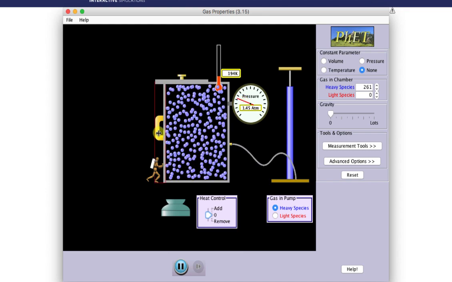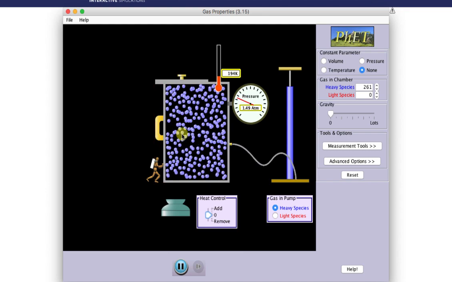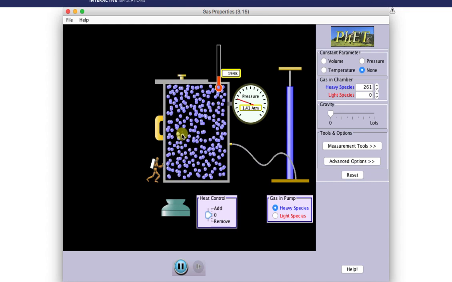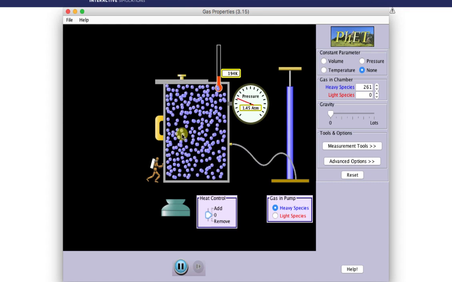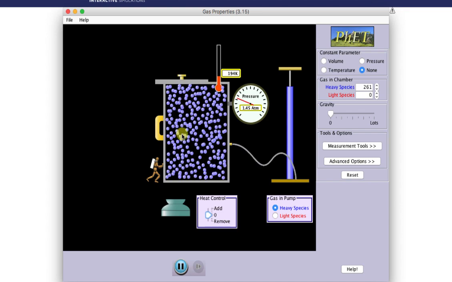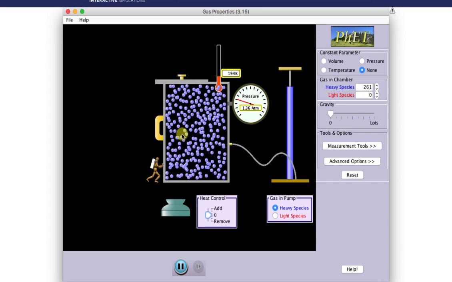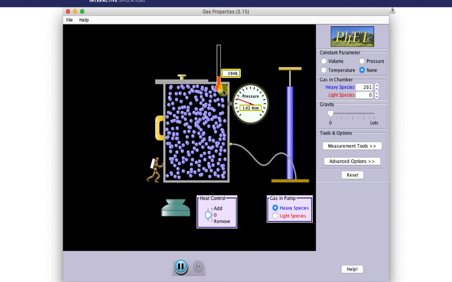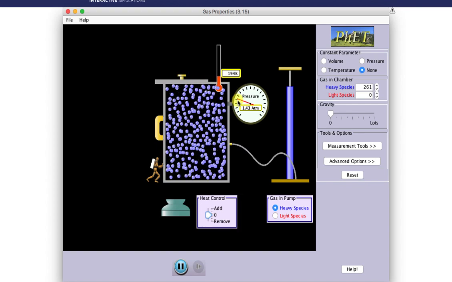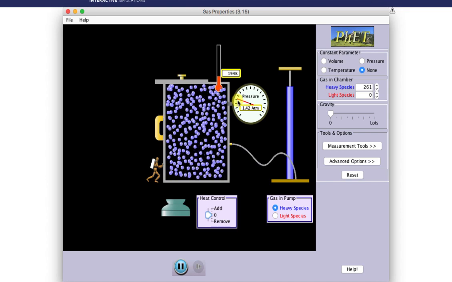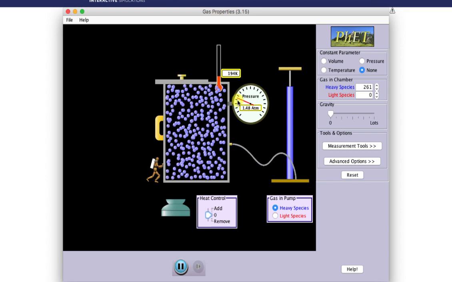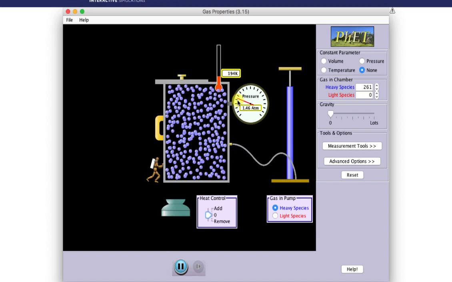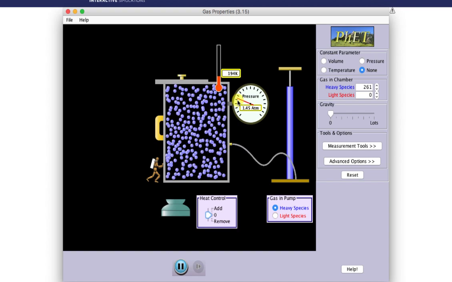So if I got these gas atoms so close together that the electrons were saying, hey, wait a minute, we don't like to be this close together, and it's not because of our negative charges pushing against each other, it's simply because of this quantum mechanical thing called degeneracy pressure. If I tried to cool the gas, the temperature would go down, that would be fine, but the pressure would not go down. And that's different from what happens with regular gases, because this is purely quantum mechanical, called degeneracy pressure.